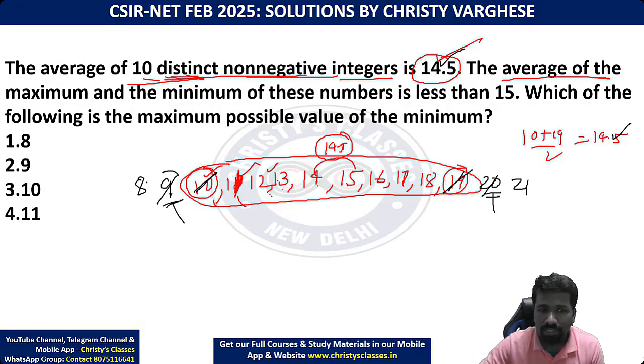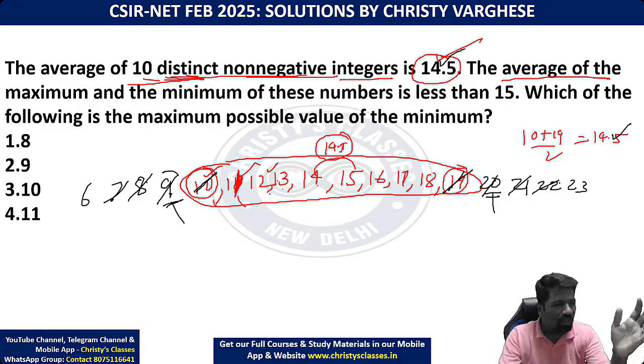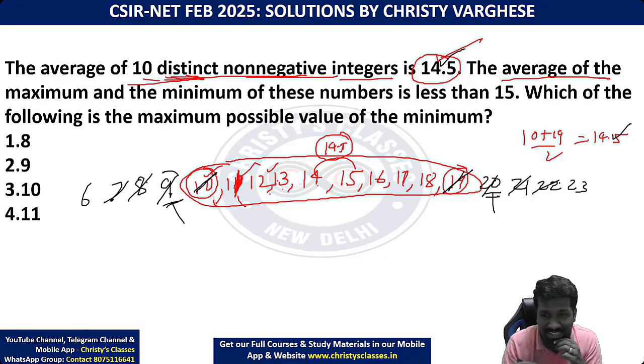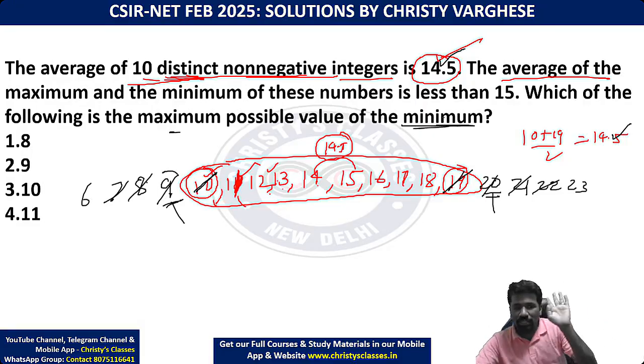So these all are possible. 8 and 21 is possible. Instead of that, 7 and 22 is possible. 6 and 23 is possible. Are you understanding? All other numbers, let them be the same. You can change other numbers, but that is another thing and not our problem, because the question is finally asking about the minimum. Okay, so these all are possible.